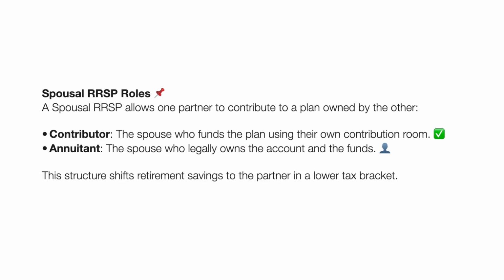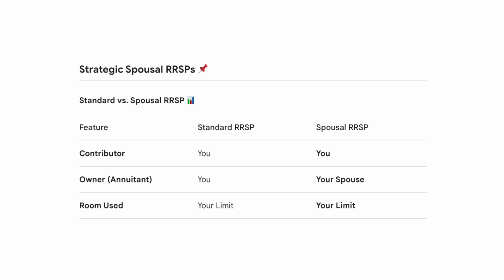Let's get started. At its core, a spousal RRSP involves a contributor, who is the spouse that puts money into the plan, and an annuitant, who is the spouse that legally owns the account. Unlike a standard RRSP, where the person who saves is also the person who owns the funds, this structure allows one partner to use their own contribution room to build retirement savings for the other. The primary goal of this arrangement is to facilitate income splitting, which can lower a couple's overall tax burden by ensuring that retirement income is distributed more evenly between two tax brackets.